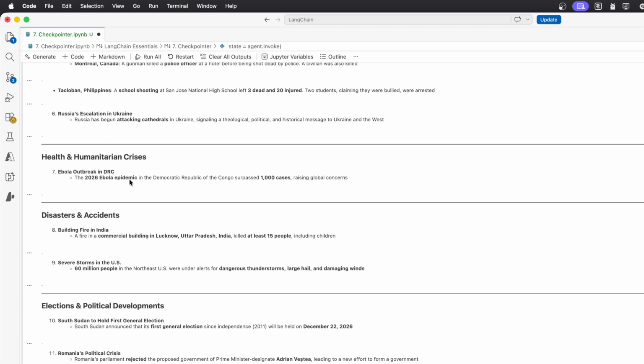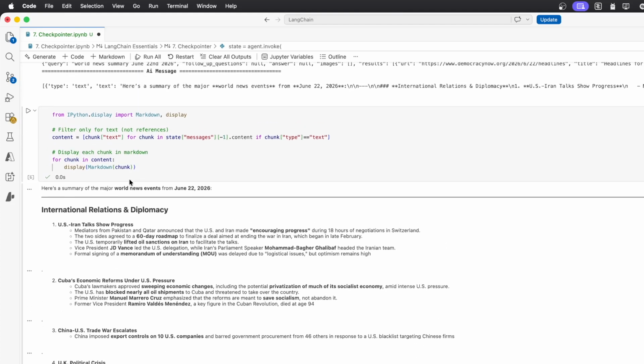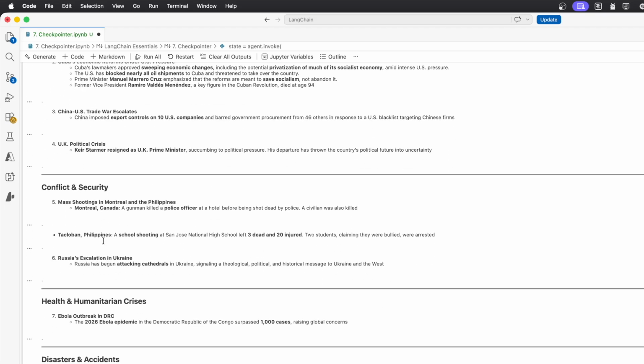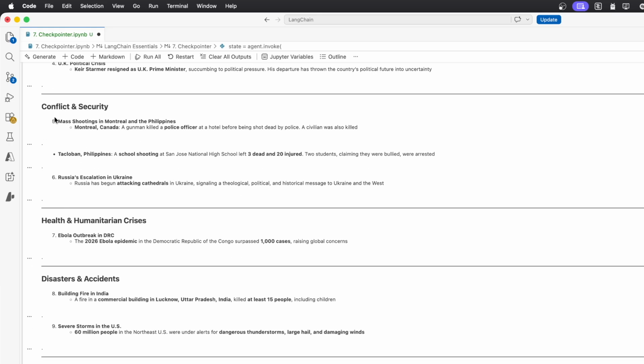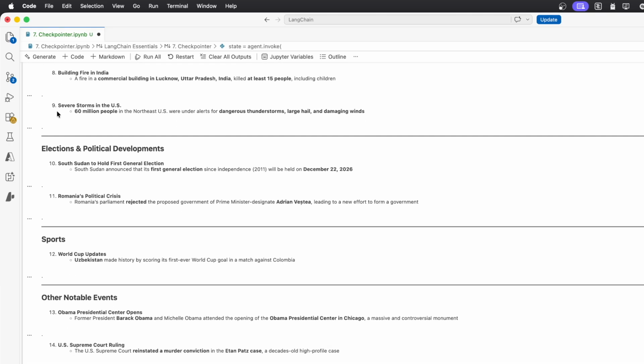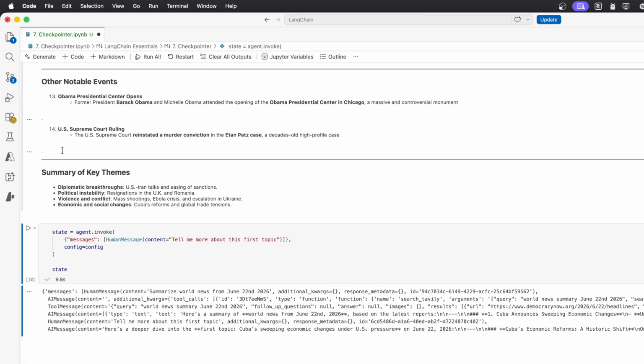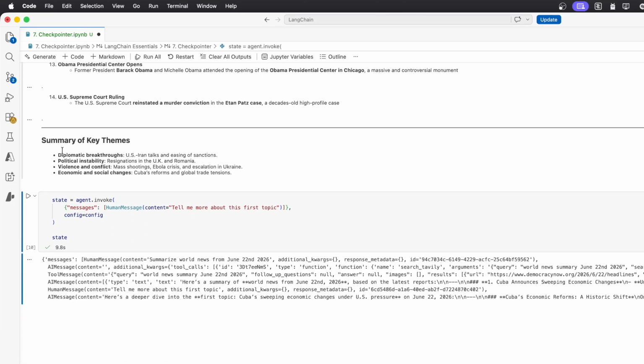So let's see what it found for us. Apparently something about US, Iran, Cuba, China, and a UK political crisis. Or actually, even more, yeah, that's right, it actually asked for 10 results, so it probably has even a bit more. So maybe some articles were a bit more detailed and provided more information.